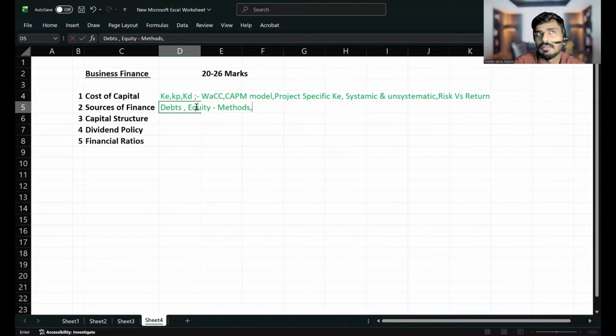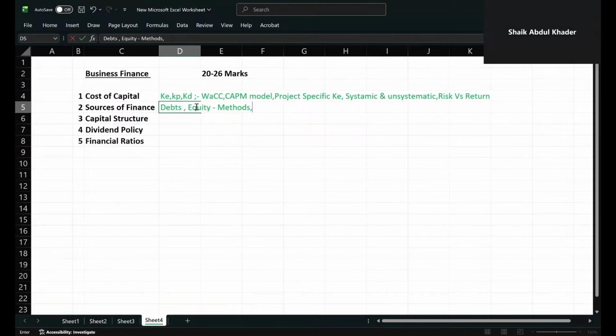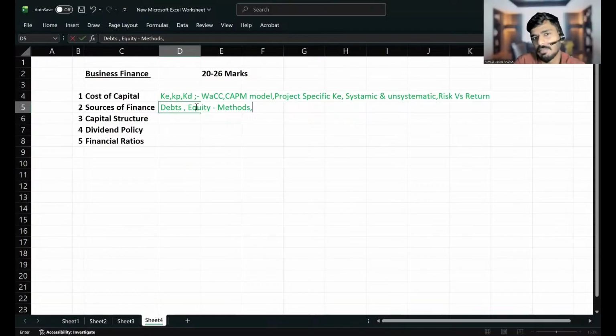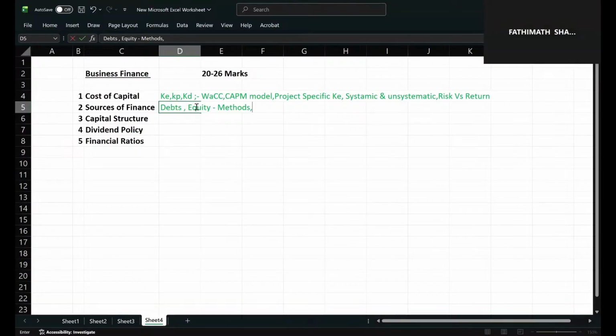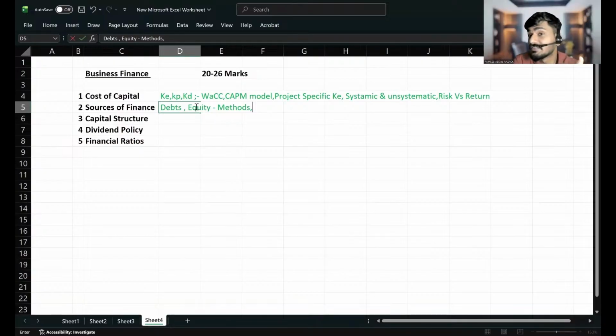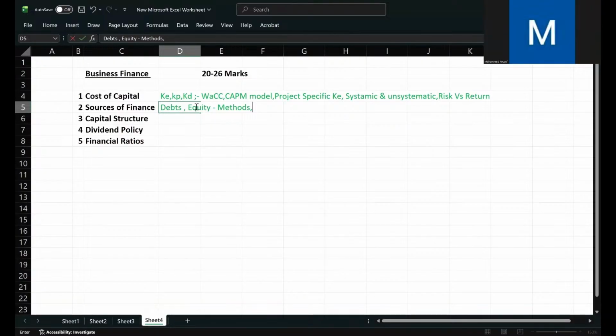Rights issue is giving shares at a discounted price to the existing shareholders. What do you mean by bonus issue? Instead of dividend, we can give bonus issues. Yusuf, what you said was right, but I'm asking, what do you mean by bonus issue? A company issues free shares to existing shareholders. Now you're right.